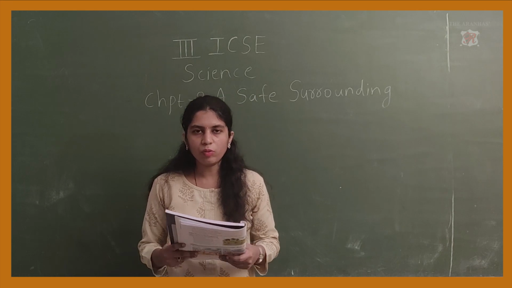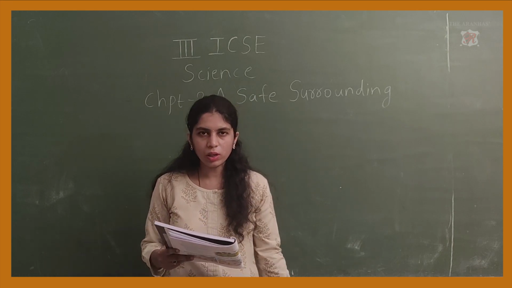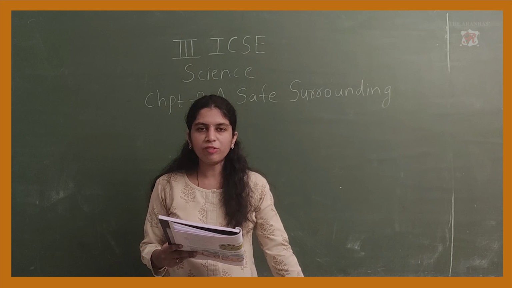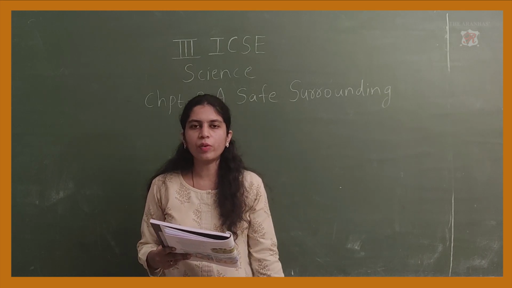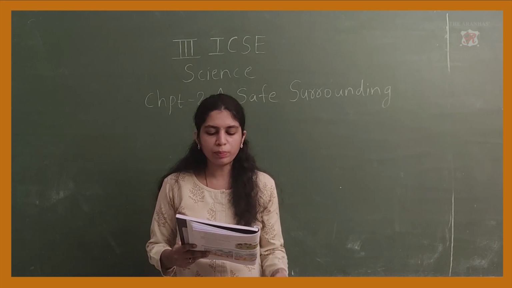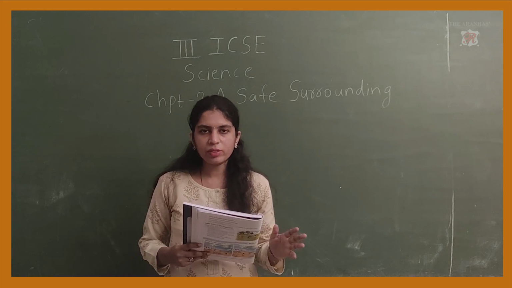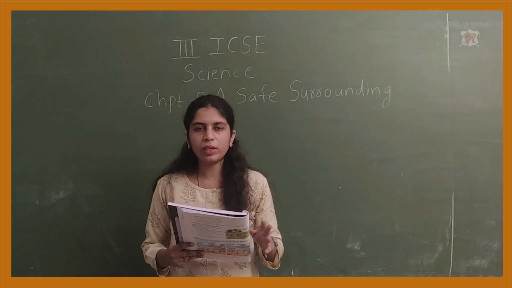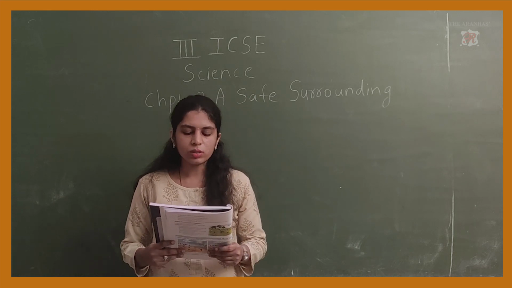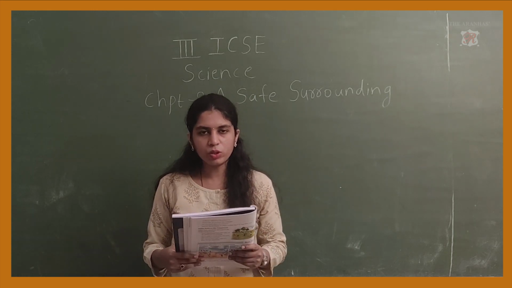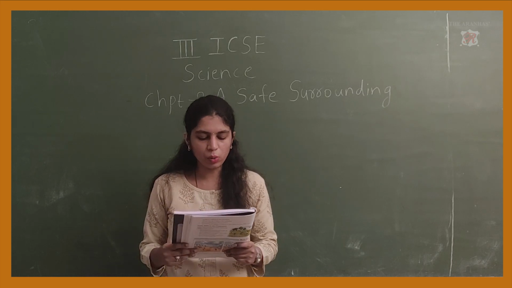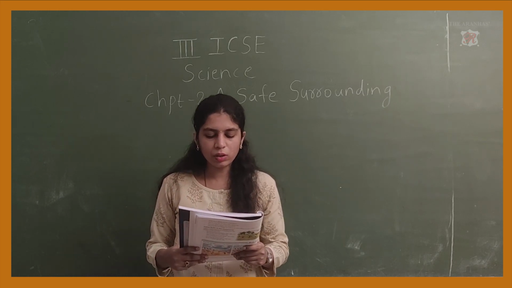You should not walk in between the road or anywhere on the road. There are footpaths made for us for walking, so you should use that footpath. And you should also remain on a safe side, whichever is the side where the vehicles are not coming too much. So that is the safe side of the road, and you should always be on the safe side of the road. Cross the road on a zebra crossing.